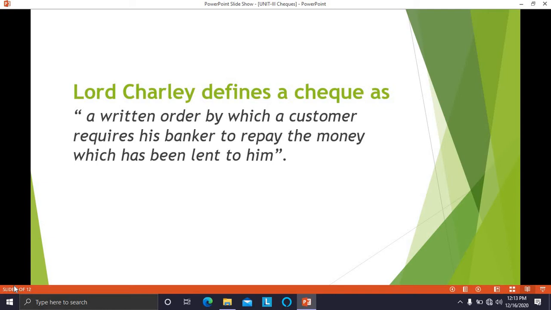Here the customer is a creditor and the banker is the debtor. When the customer writes a check, it is an order by the customer to the bank to repay the money which he has given to the bank. So as per Lord Chorley, check is a written order by which a customer requires his banker to repay the money which he has lent to him.